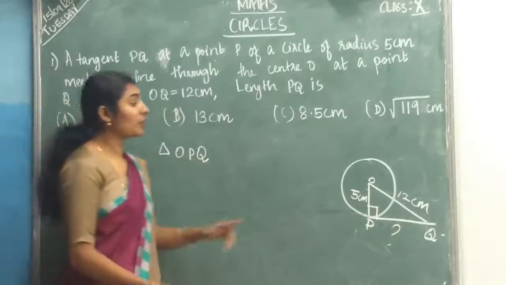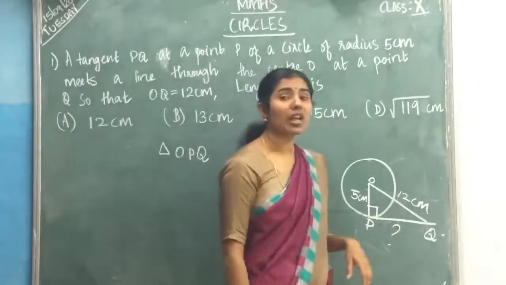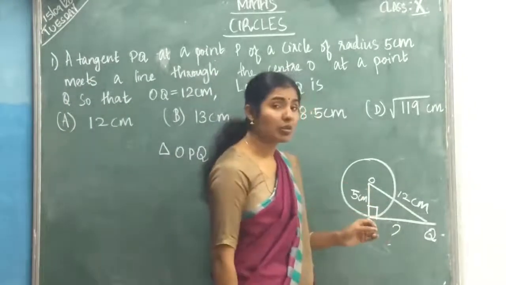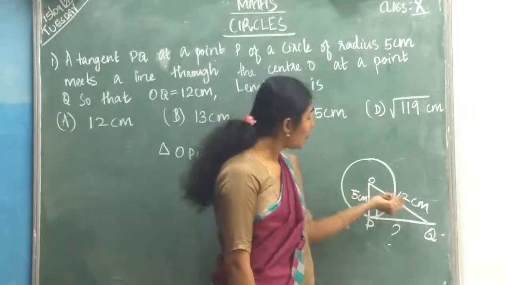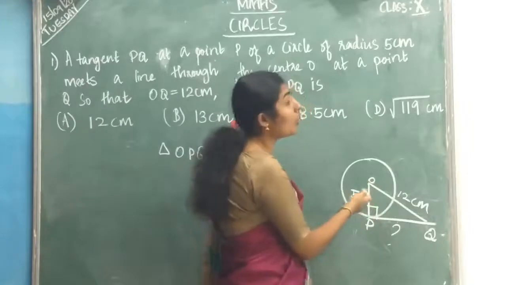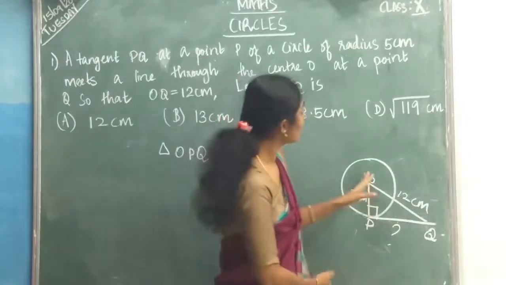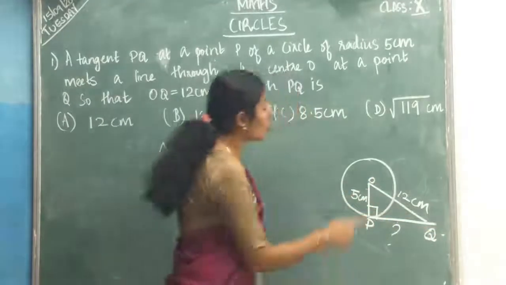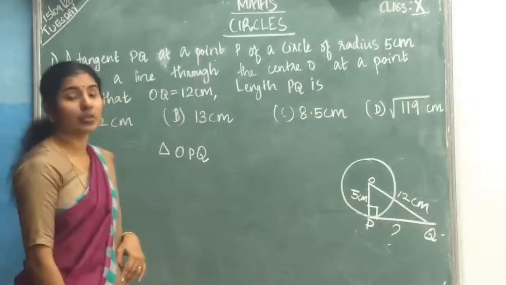Now, what is the hypotenuse of this triangle? Hypotenuse is the side opposite to the angle 90 degree. So which is the side opposite to angle 90 degree? OQ. So OQ is the hypotenuse.